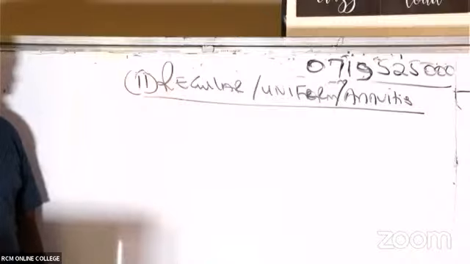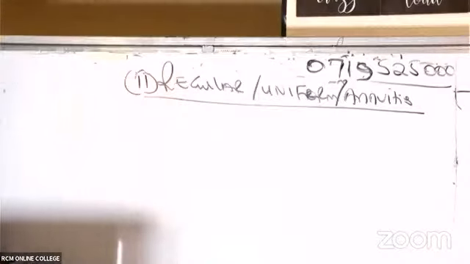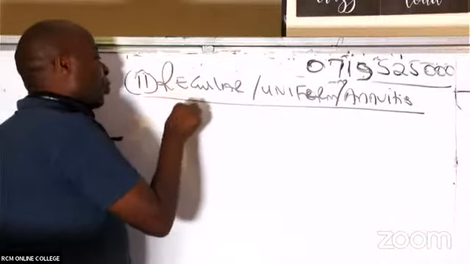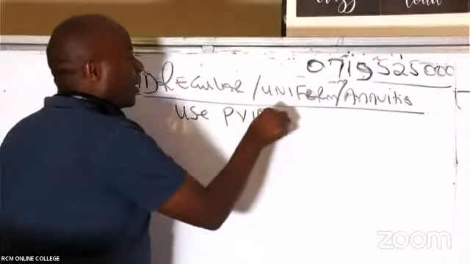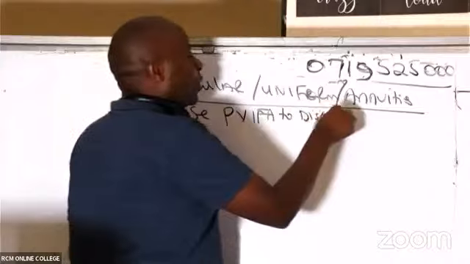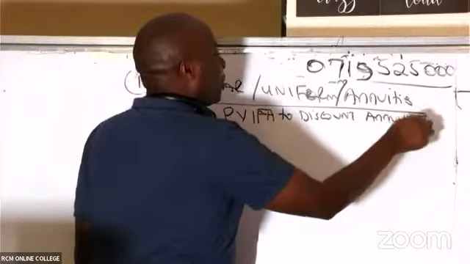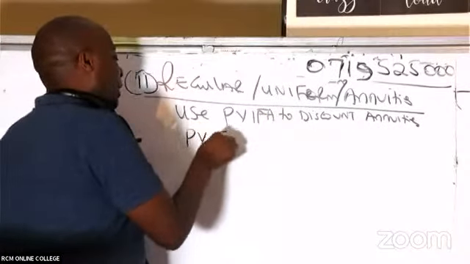Now, ladies and gentlemen, please listen to me very well. For regular cash flows, we shall use PVFA to discount annuities. And this PVFA is really a simple thing.